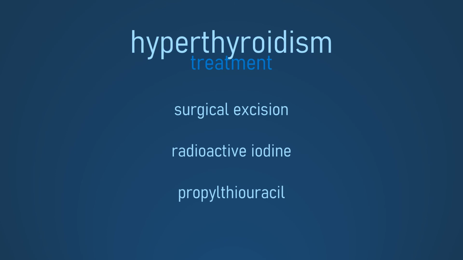Keep in mind, if hyperthyroidism is treated by removing or killing the thyroid, these individuals will then need thyroid replacement. They will have hypothyroidism secondary to treatment for hyperthyroidism. If the hyperthyroidism is mild, the medication propylthiouracil can be used.